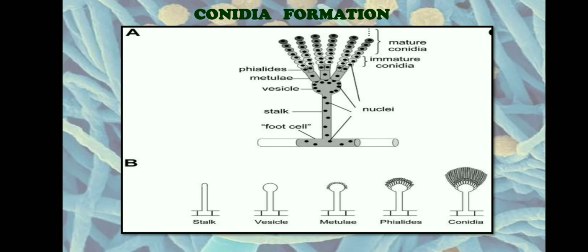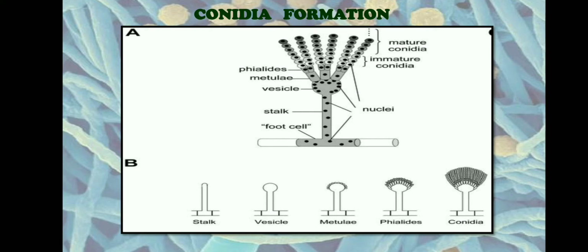Now again, based on the type of the hyphae, there are two types of conidiophore formation which we call the thallic mode and the blastic mode. In the thallic mode, the entire hypha will get transformed to bear conidia, whereas in the blastic mode, only a part of the hypha will form a specialized structure which will give rise to the conidiophores and conidia. Now let us see the mechanism of conidiospore formation or conidia formation.